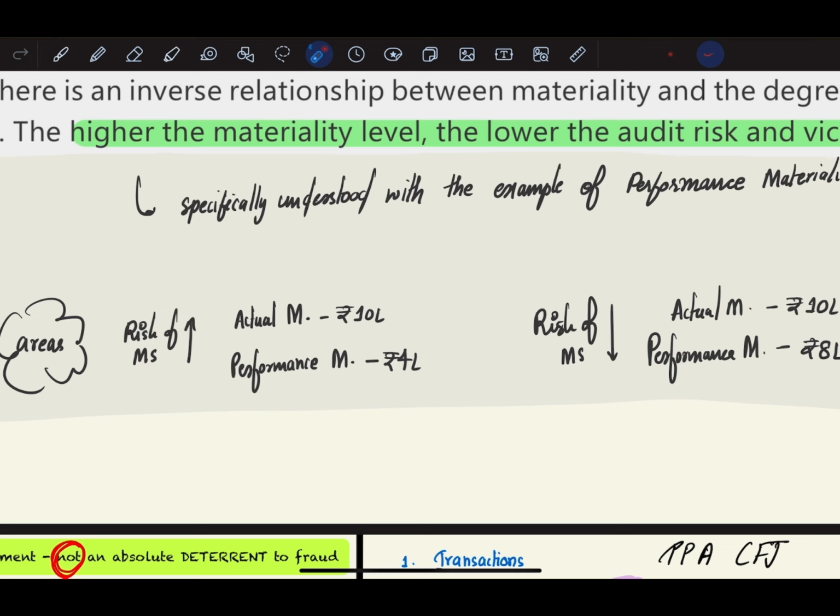When there is a low risk of material misstatement, your performance materiality level will be set to a higher level, because the risk is very low. So higher the risk, lower the performance materiality level. Lower the risk, higher the performance materiality level. So there is an inverse relationship.